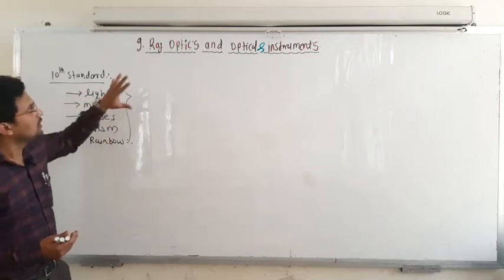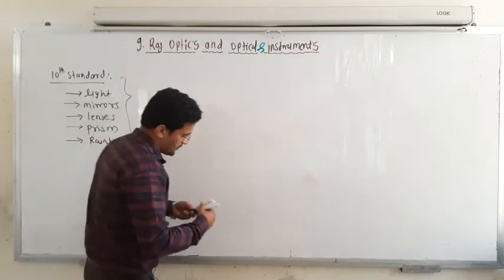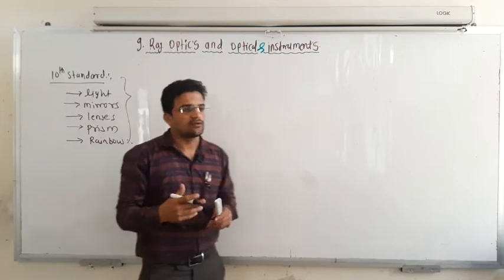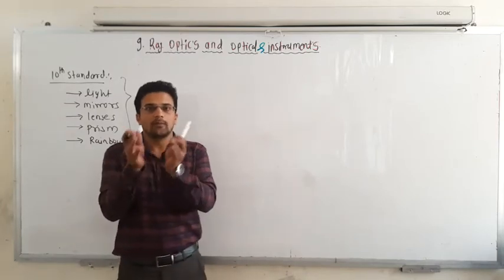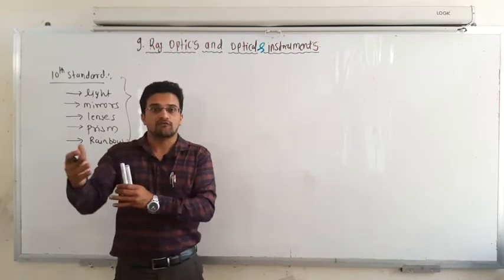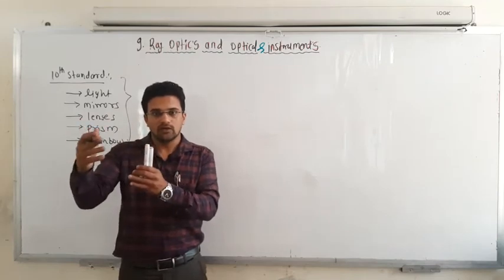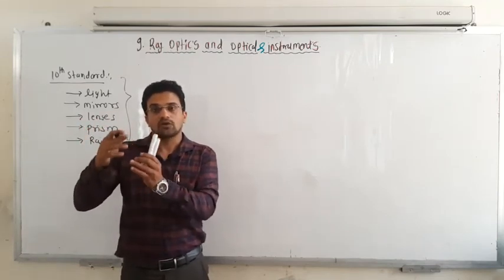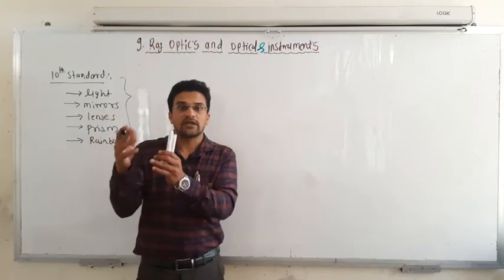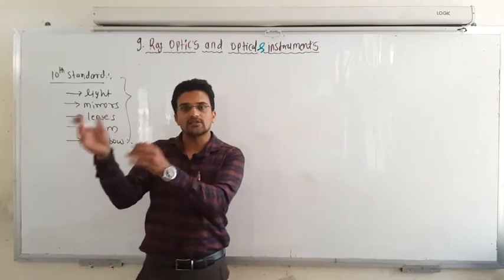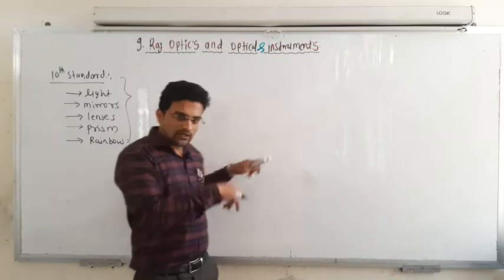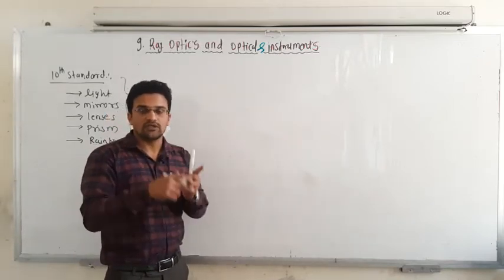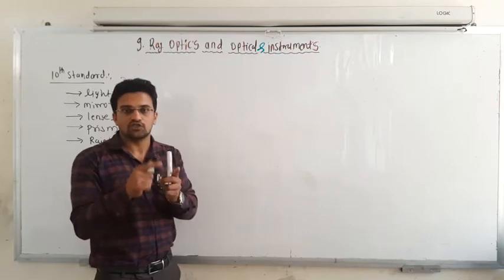Ray optics is the branch where you discuss light, mirrors and how images are formed. When you look into the mirror, an image forms. How is that image formed, why can you not touch it, or take it on a screen? There are two kinds of images only: real images and virtual images.